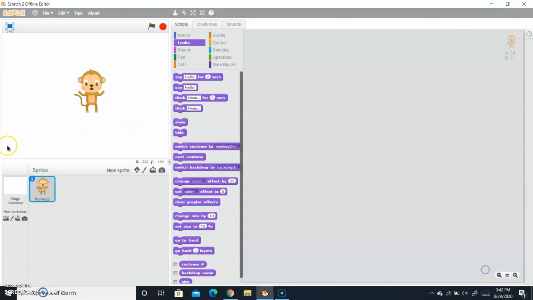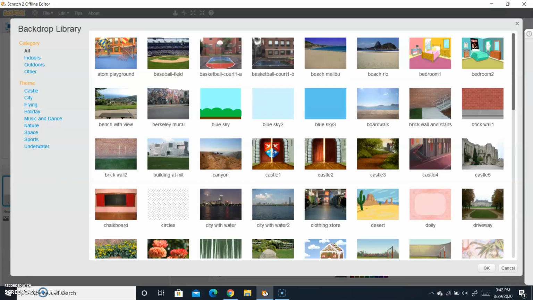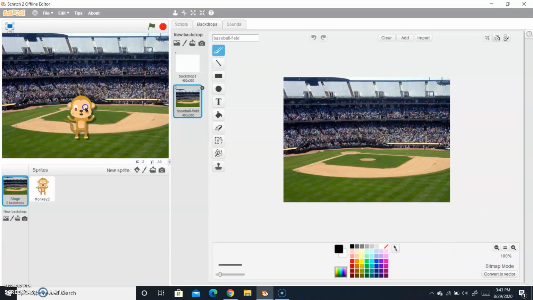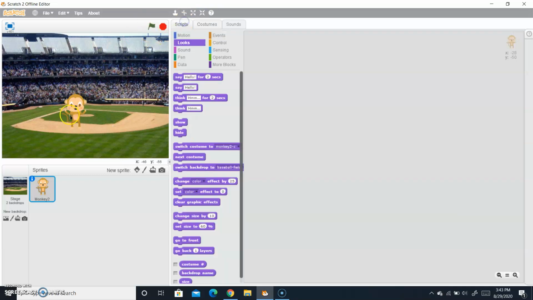Okay, so now let's put a backdrop. Go to backdrops and put a backdrop that is a basketball field. Okay, so now let me put this here and let me make this monkey small like that. Now go to scripts and drag it over here.